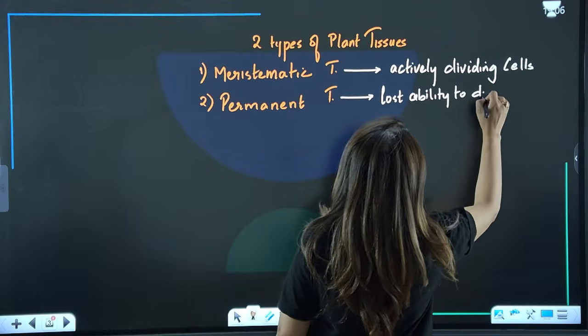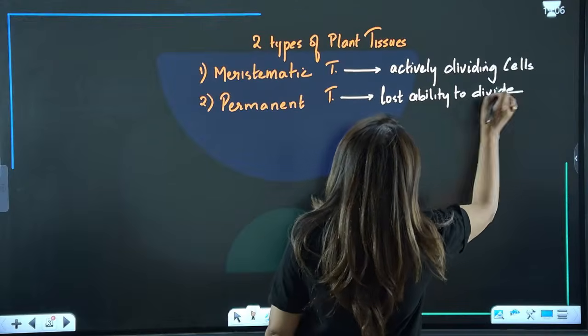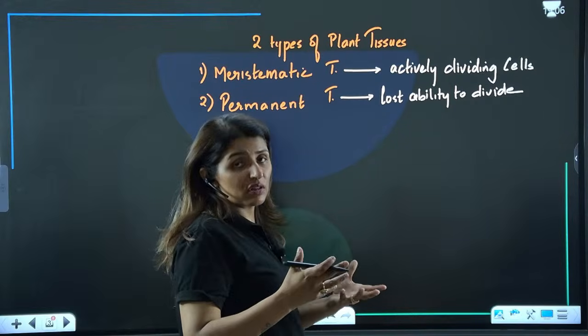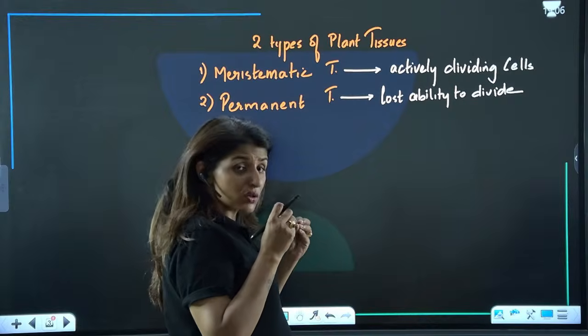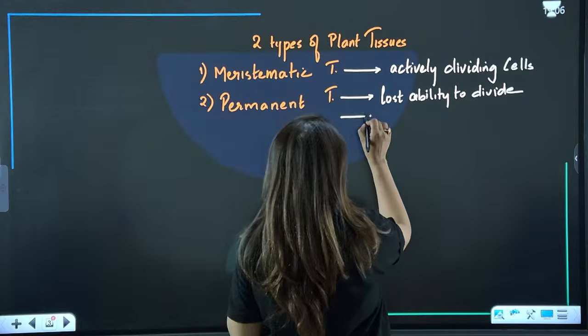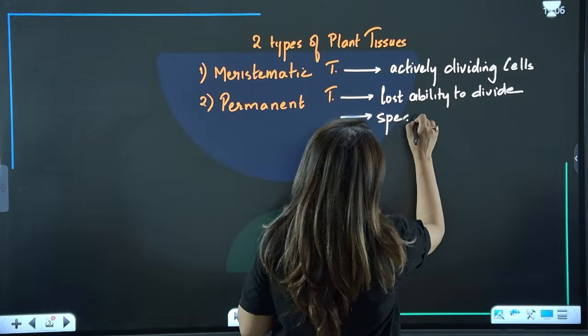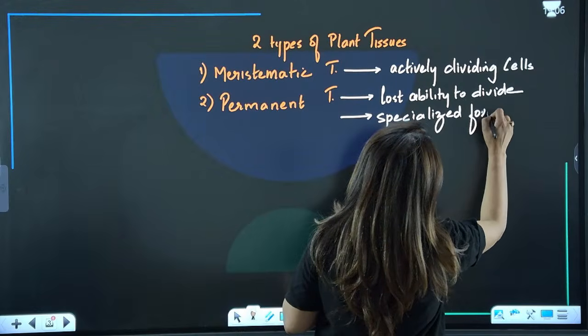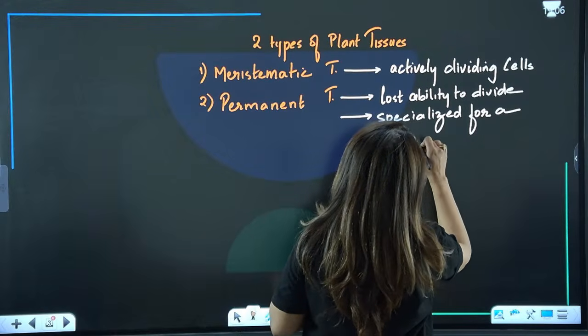So guys, these cells, this tissue is important for every function in the body. These cells don't divide, rather they specialize for a specific function.